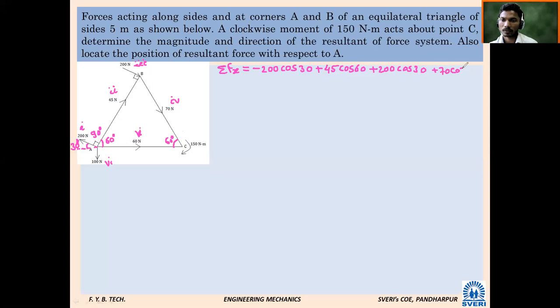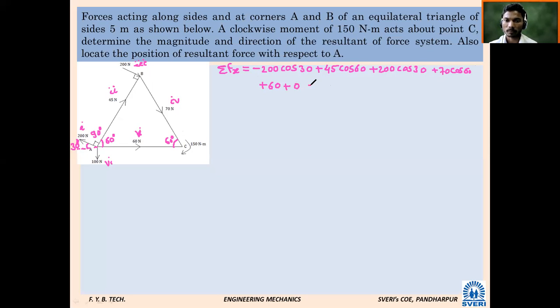Then fifth force, 60 Newton. Plus 60. Then which forces remain now? 100 Newton. What will be its X component? 0.